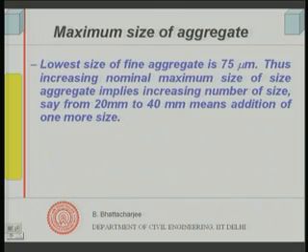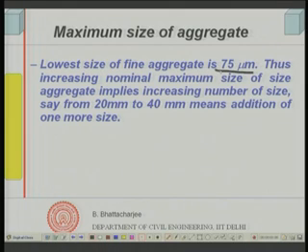Okay. So we have seen that grading of aggregate is important, because if you have different sizes in the right combination, then you can increase the packing density, and we do control it through grading. The next aspect about the role of aggregate is the size of aggregate. The lowest size of fine aggregate is 75 micron. I do not have anything lower than that, then I will go to cement or cementitious sizes. So 75 micron is the lowest size of aggregate.